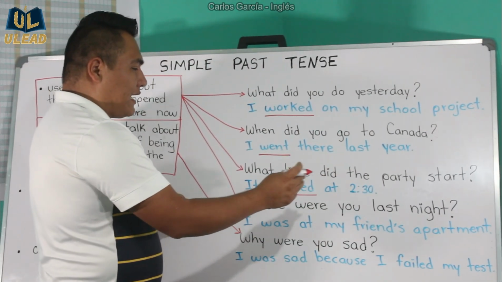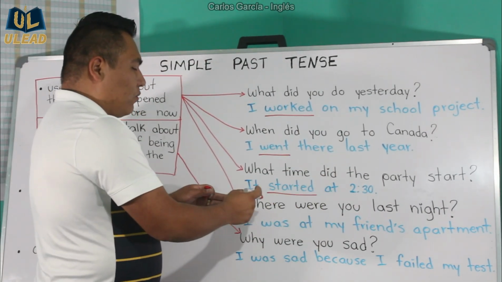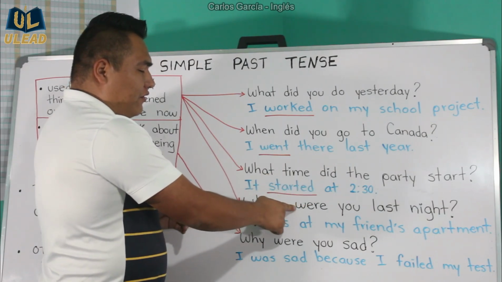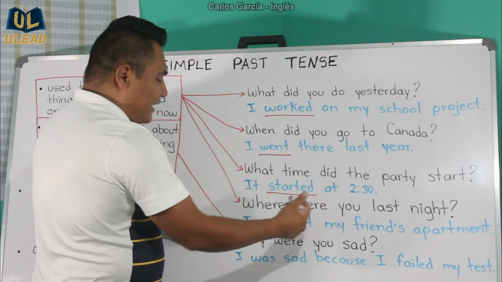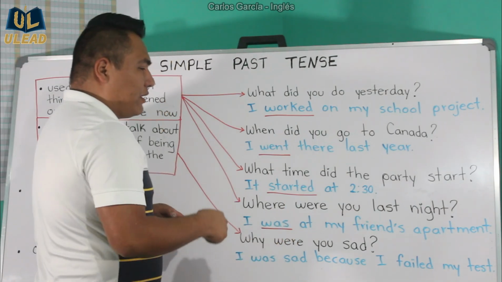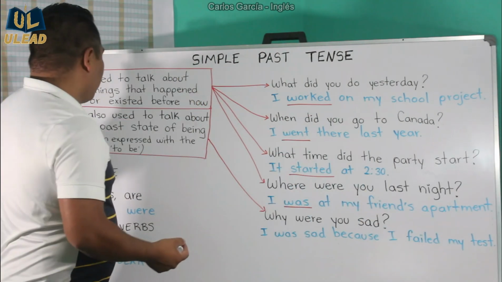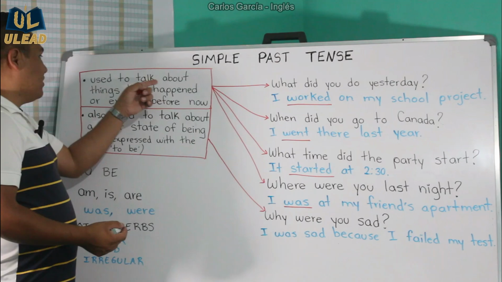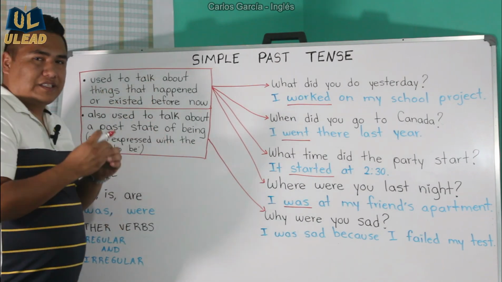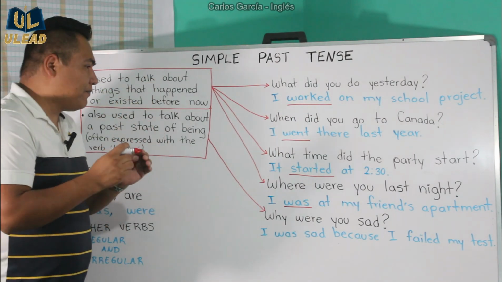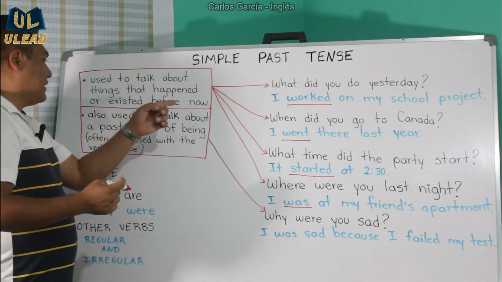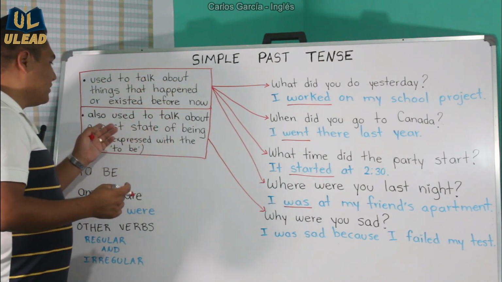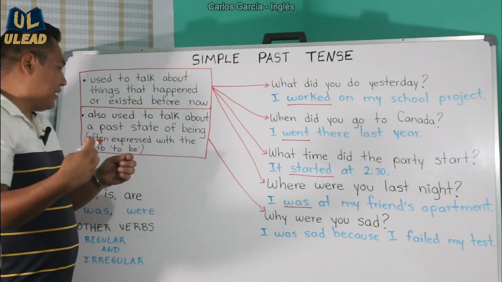Where were you last night? Okay, where were you last night? If you see the verb, it's a little different because we were using the verb to be. Where were you last night? I was at my friend's apartment. So you can use the simple past tense to talk about things that happened or existed before now. Okay, and also you can use the simple past tense to talk about a past state of being.